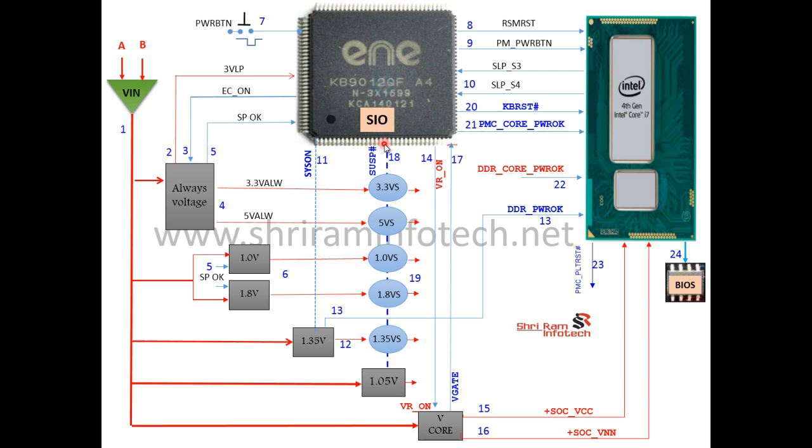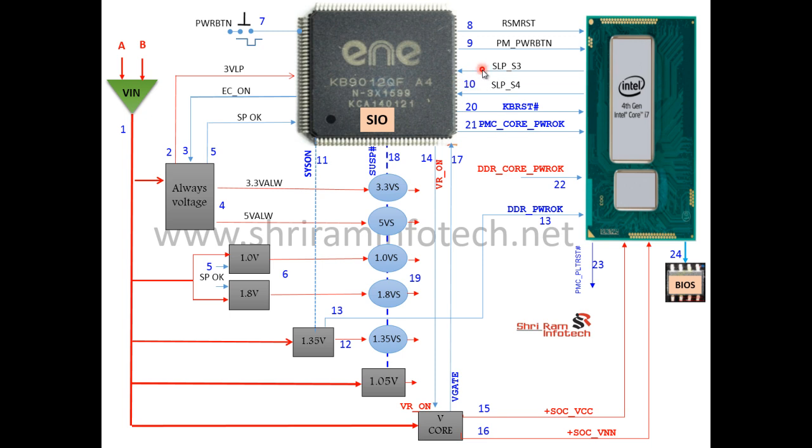So now the entire power supply is to be turned on. The power supply is turned off, but now he wants to turn it on. So SIO sends 2 signals that are called SLP S3 and SLP S4. That is called sleep mode 3 and sleep mode 4. So he emits the 2 signals, that is step number 10, to the SIO. Once SIO received these 2 signals, that means previously it was 0 volt. As soon as he sends this signal, here will be 3 volt.